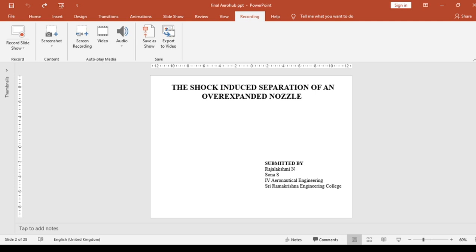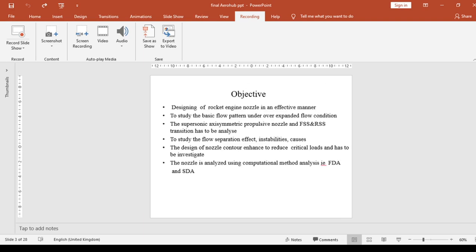The project title is the shock induced separation of an over-expanded nozzle. The objective of the project is designing a rocket engine nozzle in an effective manner to study the basic flow pattern under over-expanded flow conditions. The supersonic asymmetric propulsive nozzles and the FSS and RSS transition have to be analyzed to study the flow separation effects, instabilities, and causes.